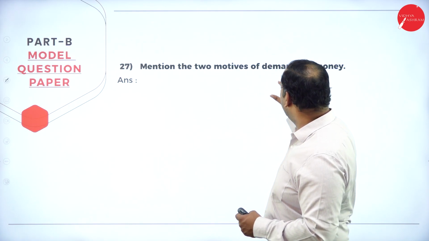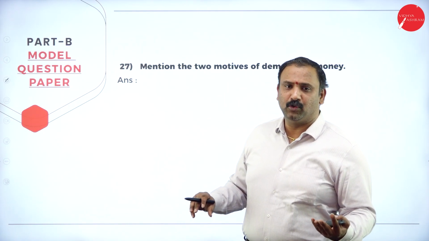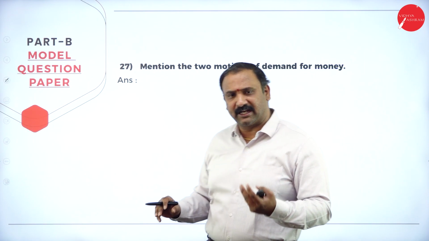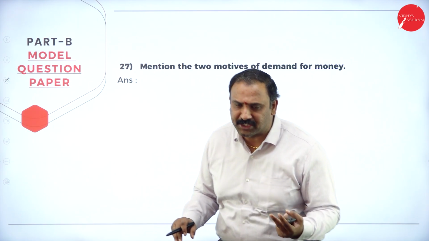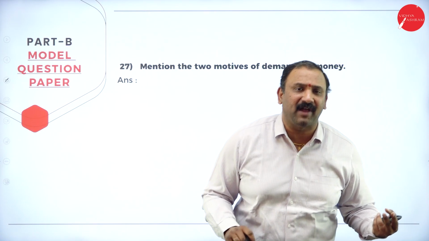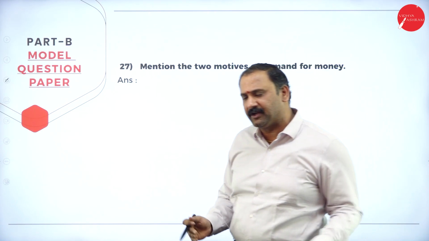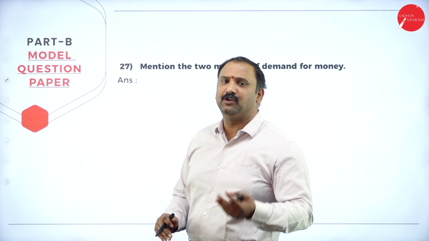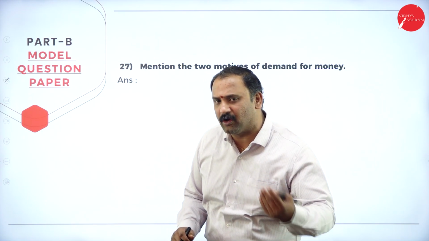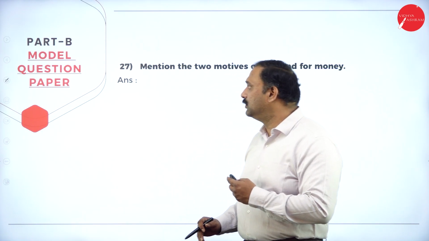Now, mention the two motives for demand for money. We all know that the demand for money is for the accounting purpose. It is for the storage purpose. It is also for the transactional purpose. So you can write any one of those. It's a unit of value. It's a store of value. It's also for the transactional purpose altogether.